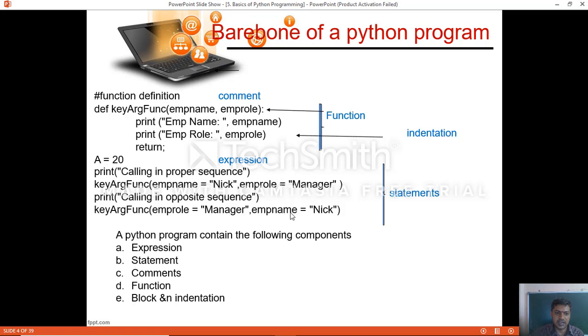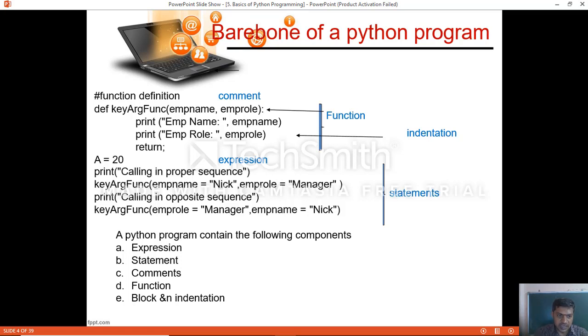Now we'll start with the function definition, how we can create a function in Python. The first statement is a comment. We know we can define a single line comment using the hash character followed by a string value. Comments are not executed by the Python interpreter.